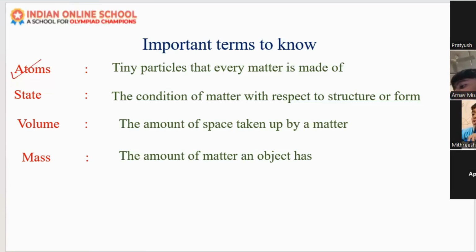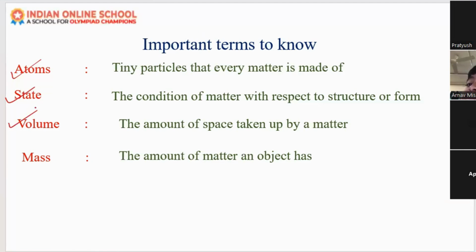And state, what do you mean by state? That is the condition of matter, whether it is in the solid form, the liquid form, or the gaseous form. And what is volume? The space taken up by matter. That is the amount of space an object occupies. That is the volume.